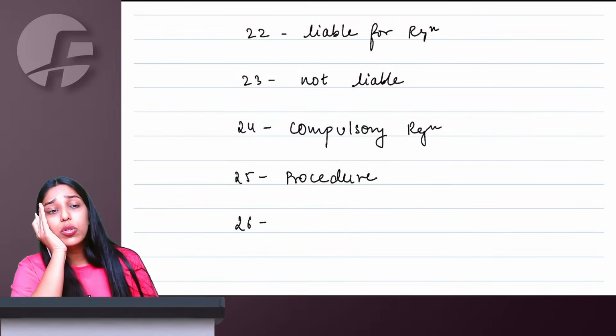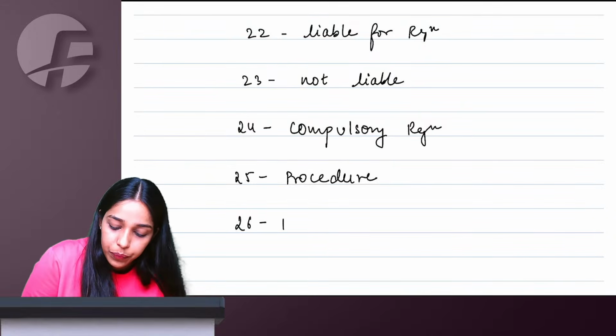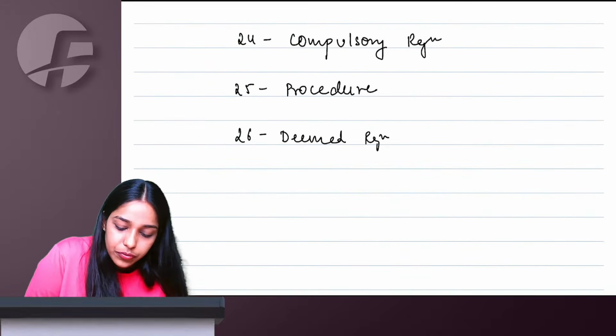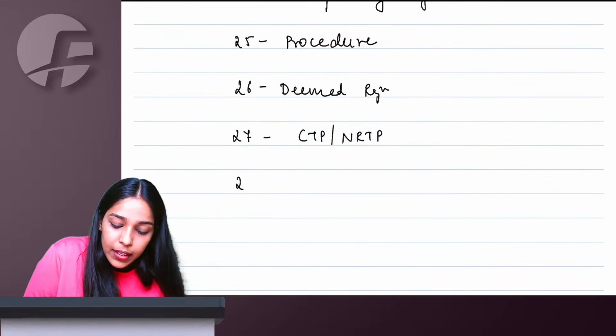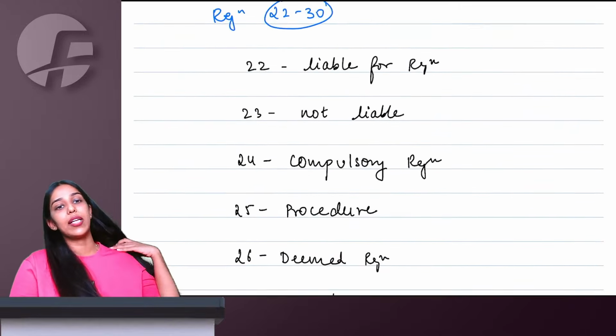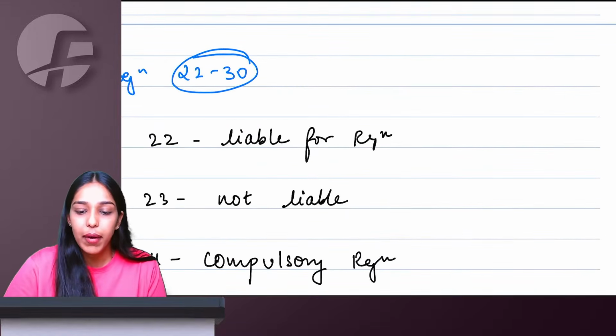Oh, I am tired. This big procedure, am I going to do it twice? No. Therefore, section 26 deems registration. 27 talks about casual taxable person and non-resident taxable person. Then 28, 29, 30: amendment, cancellation and revocation of cancellation. This is the entire chapter of registration, and we start one by one.